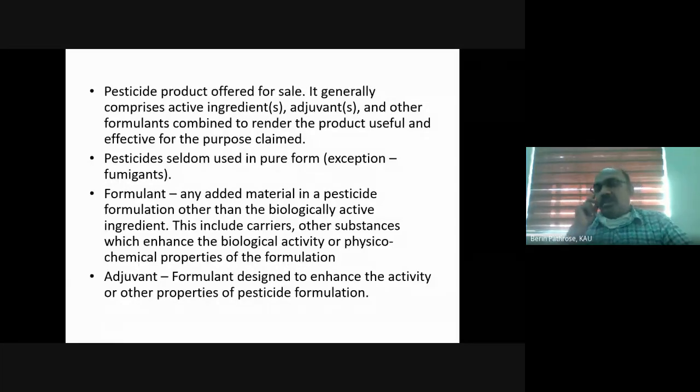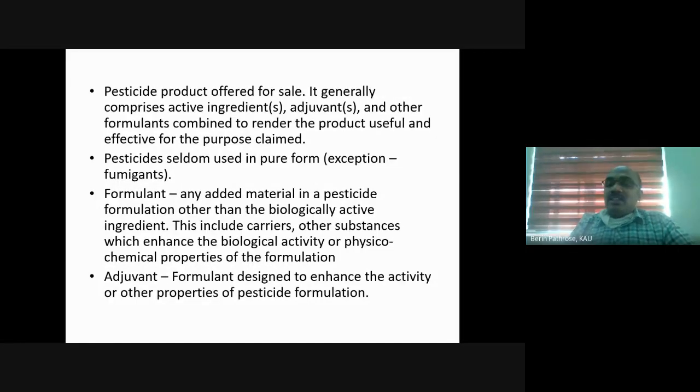Have you studied fertilizers in the first semester itself? Yes or no? In agronomy, fertilizers, urea, muriate of potash. Yes. So what is the concentration of nitrogen in urea? 46%. Good.